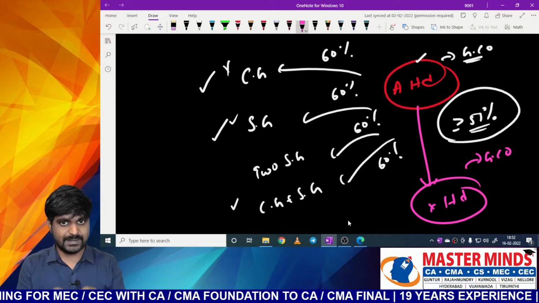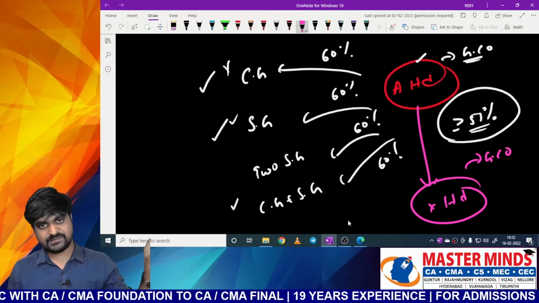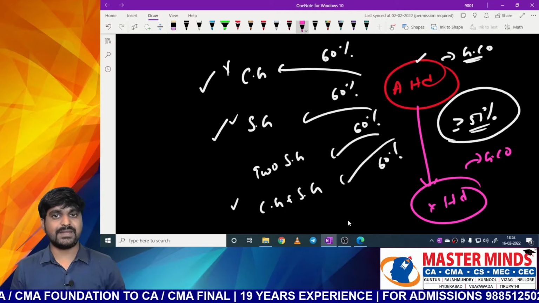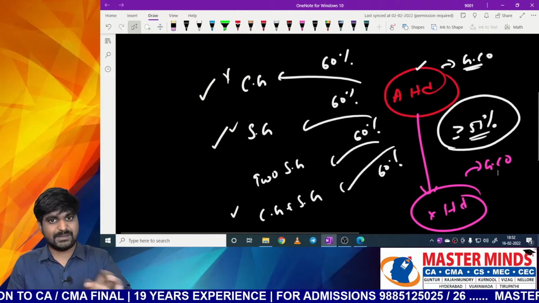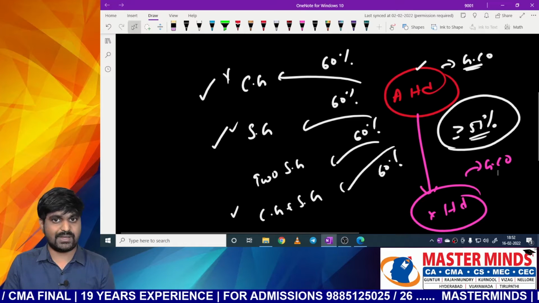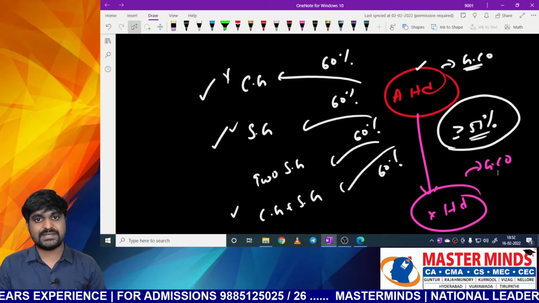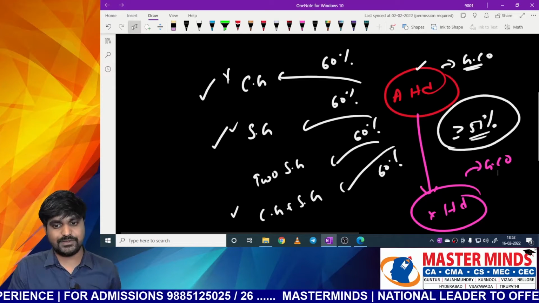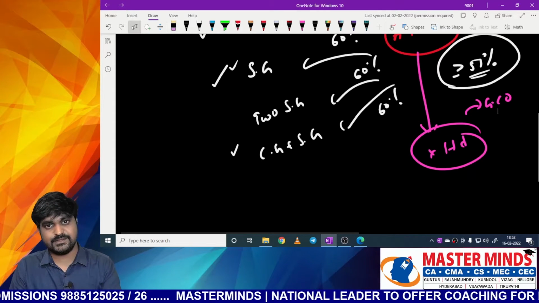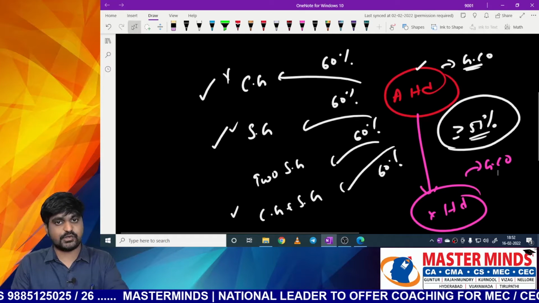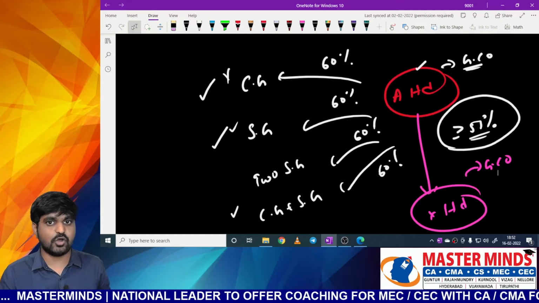Now, to become government company, there are 2 points. You can satisfy any one of the points, there is no issue, and you will become a government company if you satisfied any one of the points. So what is the first point? Direct holding by government. How much holding government needs to have? At least 51%, that is greater than or equal to 51% of total share capital. And what is the second point? Without government holding, a company can become a government company when it is subsidiary to a government company. So if X Limited is subsidiary to a government company, then X Limited will become a government company even though there is no direct investment from government in that company.